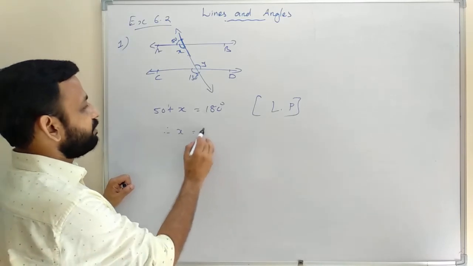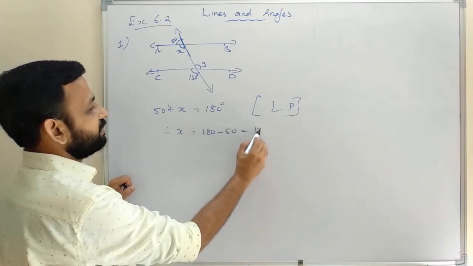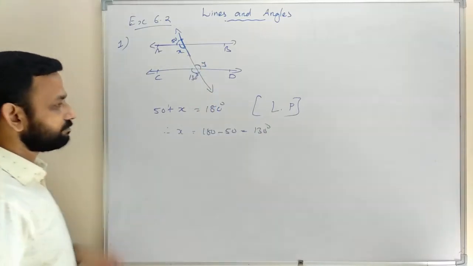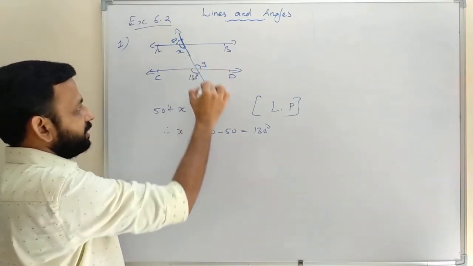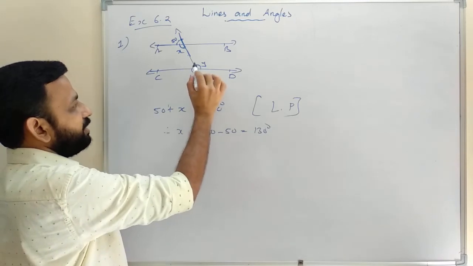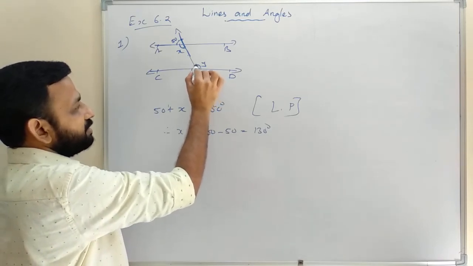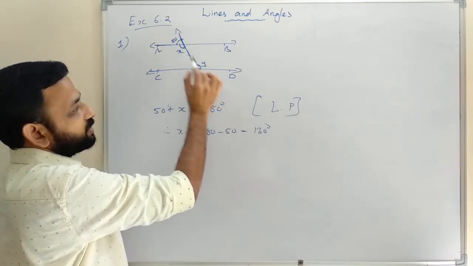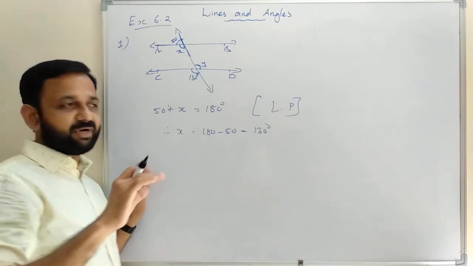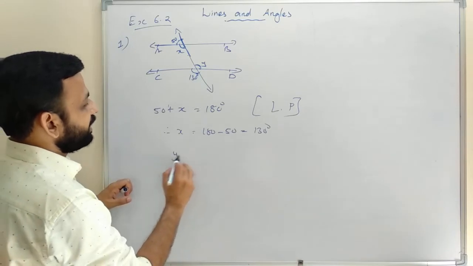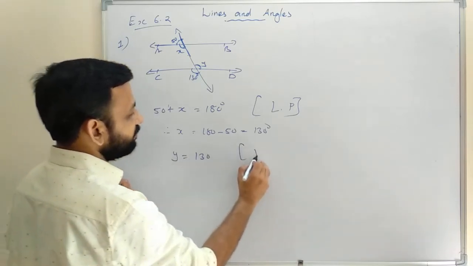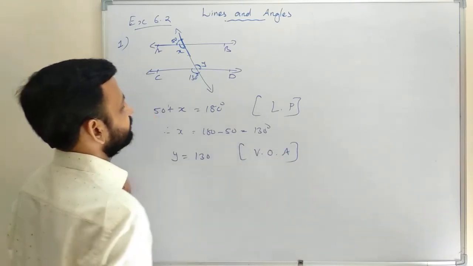Therefore X is equal to 180 minus 50, that is equal to 130 degrees. We got the value of X as 130 degrees. Then here these two lines intersect at a point, therefore these are vertically opposite angles. In the previous class we learned one theorem, vertically opposite angles are equal. So we can say Y is equal to 130, reason vertically opposite angles.